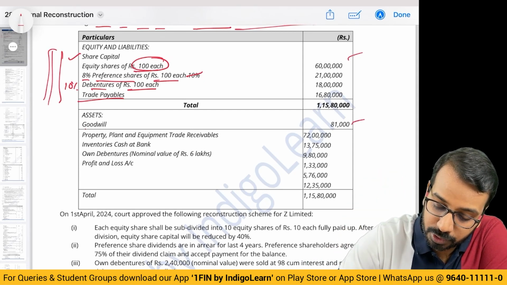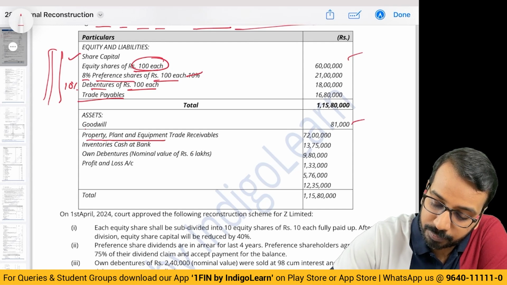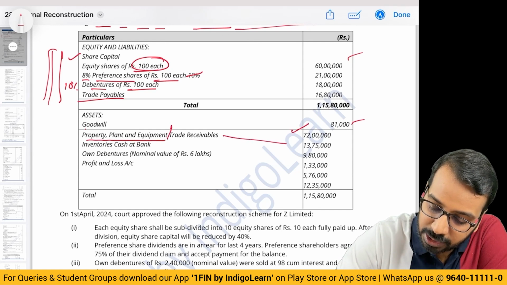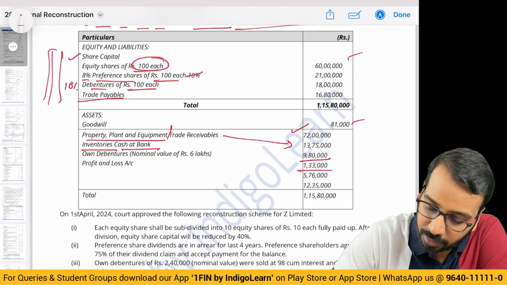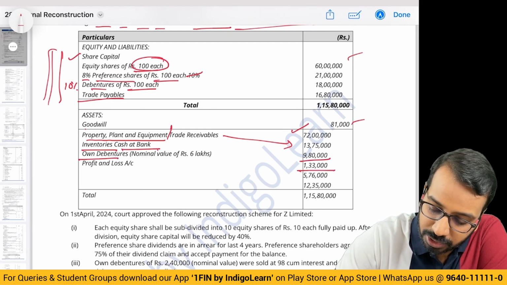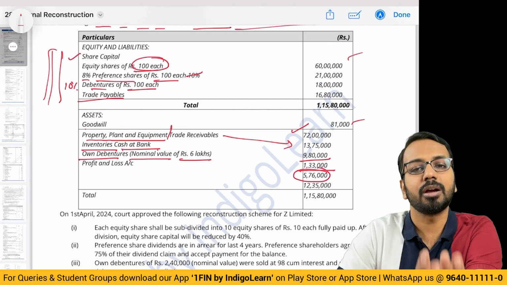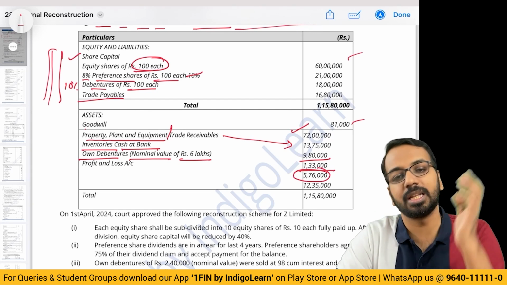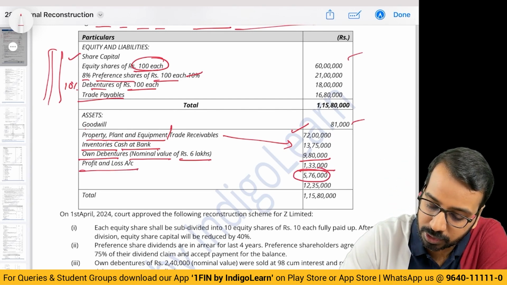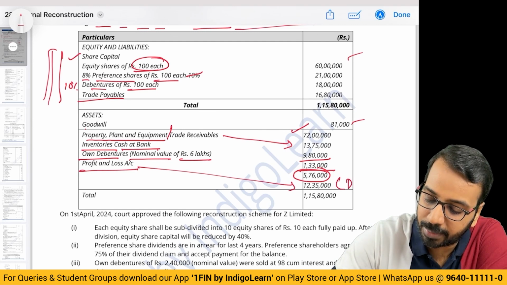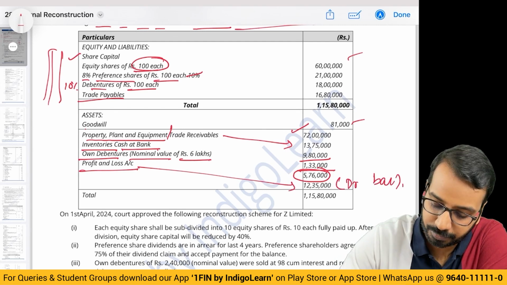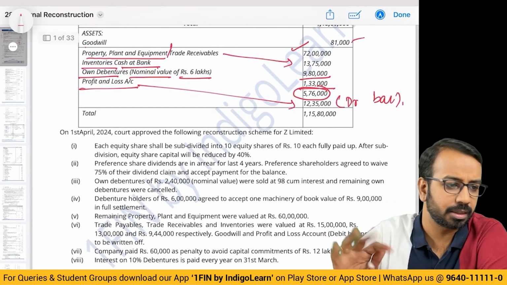Goodwill, 81,000. Property, plant and equipment, 72. Trade receivables, 1375. Inventories, 980. Cash at bank, 133. Owned debentures, nominal value of 6 lakh, 576. Owned debentures means you have purchased your own debentures, which are there in the balance sheet. Profit and loss account, 1235. This is a debit balance. Okay, so these are the numbers.